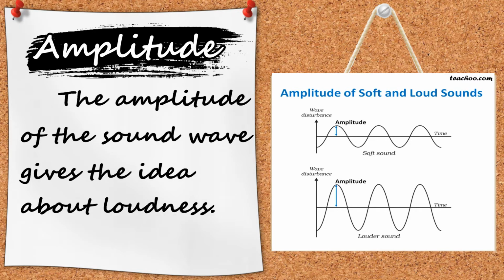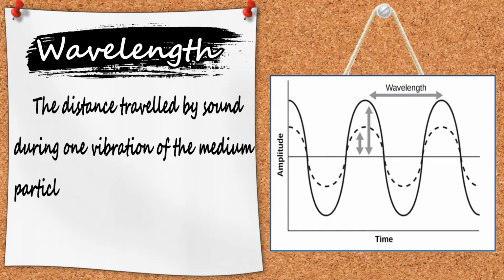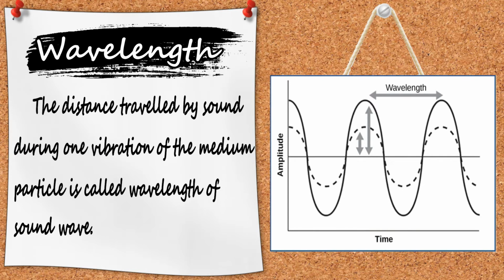If the amplitude of the sound wave is high, loudness is also high. Similarly, if the amplitude of the sound wave is less, loudness is also less. Lastly, we have the wavelength. It is the distance traveled by sound during one vibration of the medium particle.